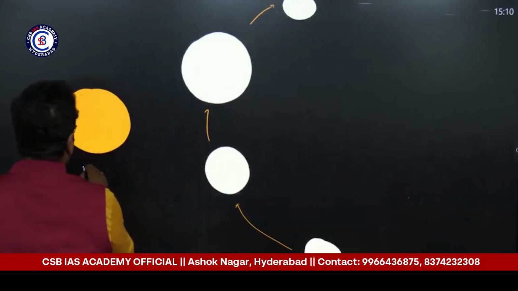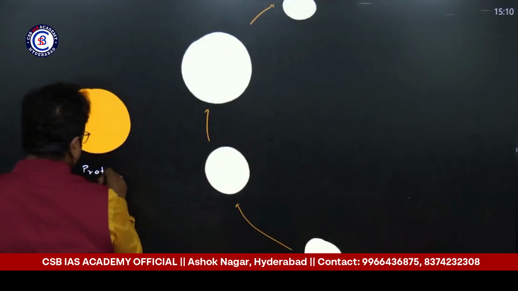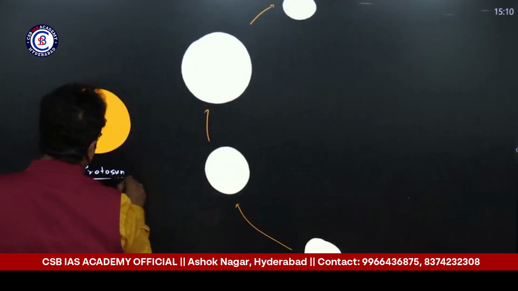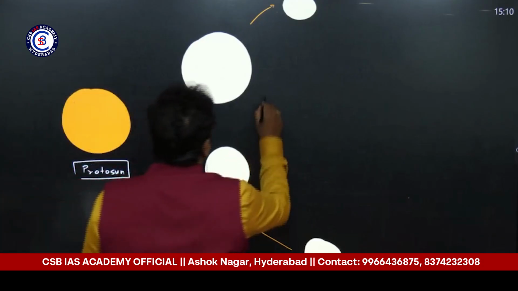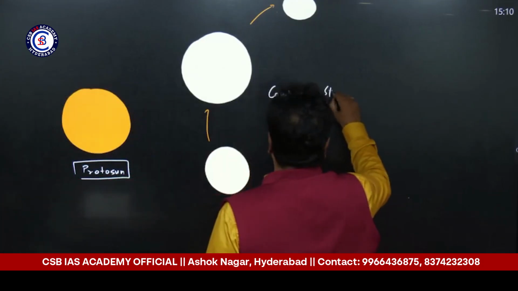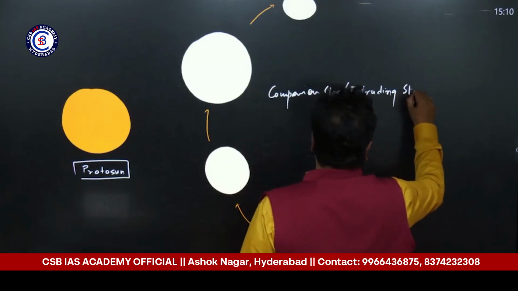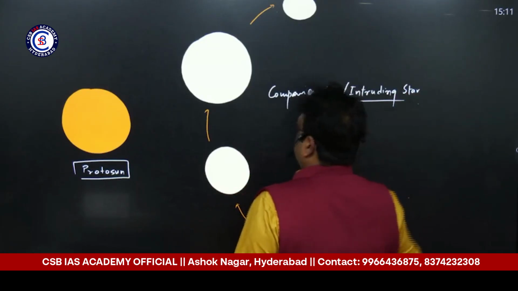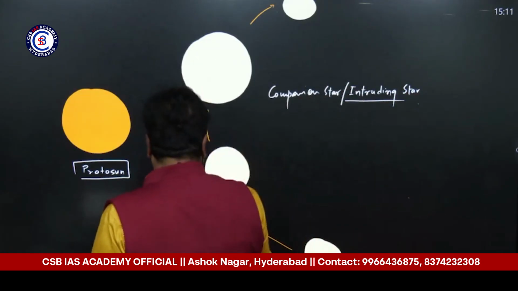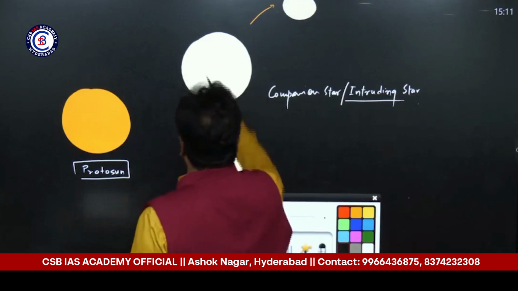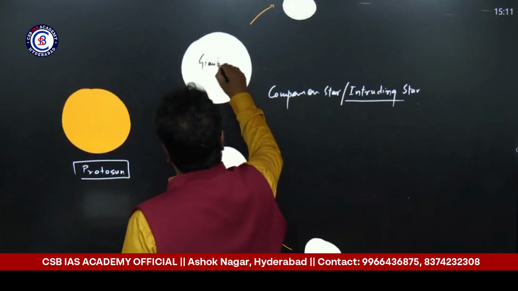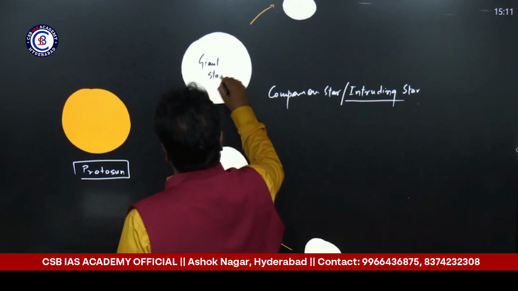This is the protosun. And here is the companion star or intruding star. Under the massive gravity, this is a giant star, bigger than the sun.